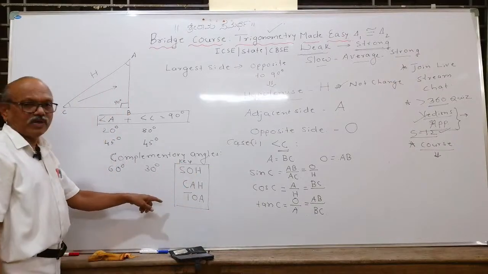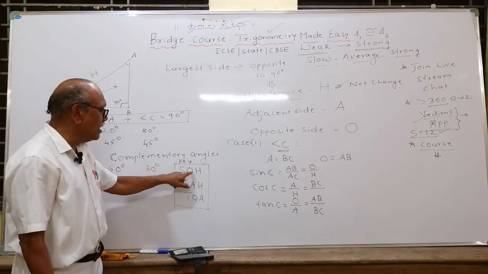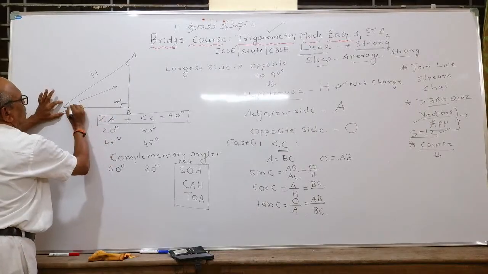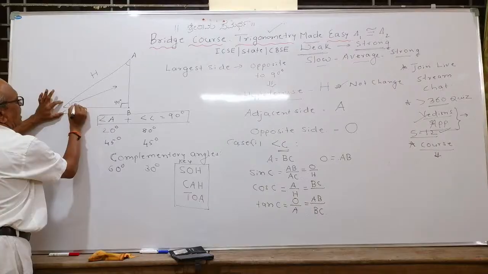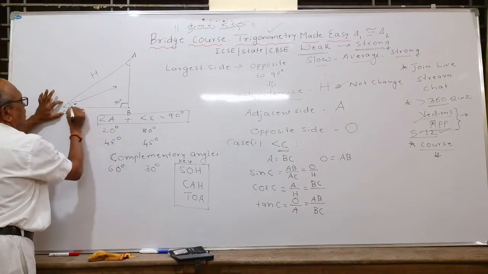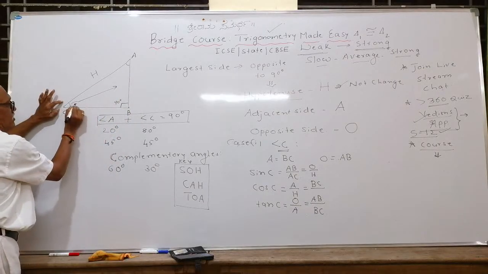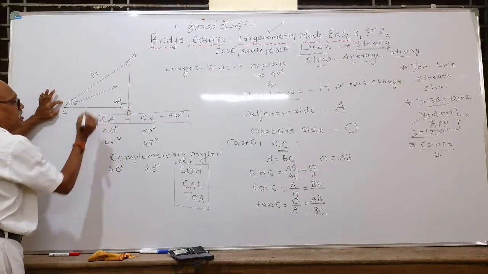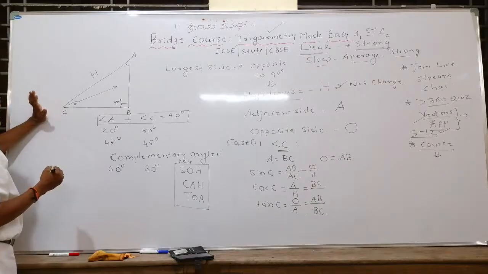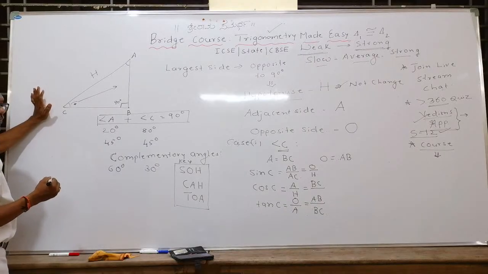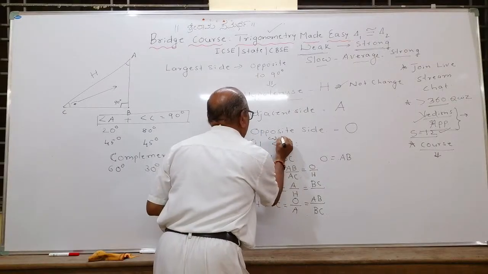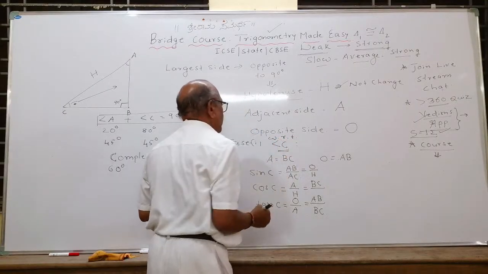You remember this formula. Sin is opposite. Opposite means what? This is angle C. Just suppose that you are sitting here at C and seeing what the opposite side is. If the observer is here, you are sitting here, the opposite side to C is AB. That is opposite. The other will be adjacent. Are you getting me? This is case 1. WRT, the symbol used, is with respect to.